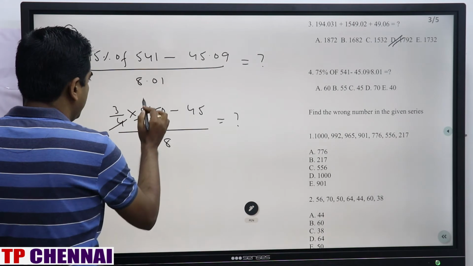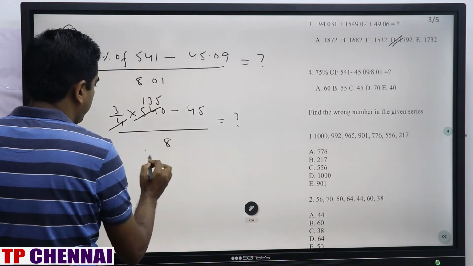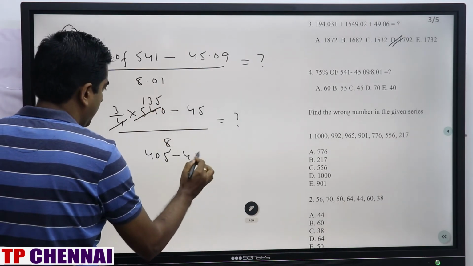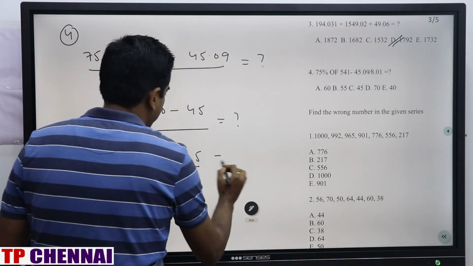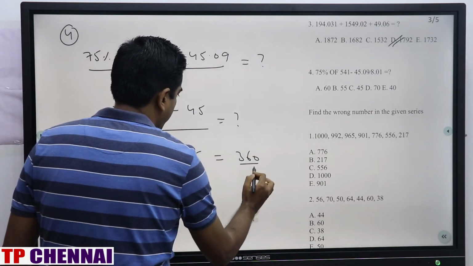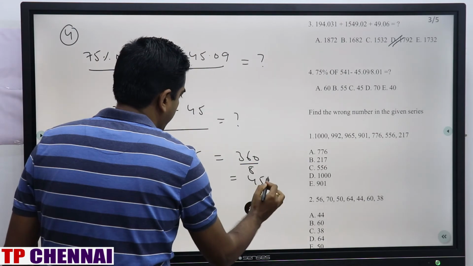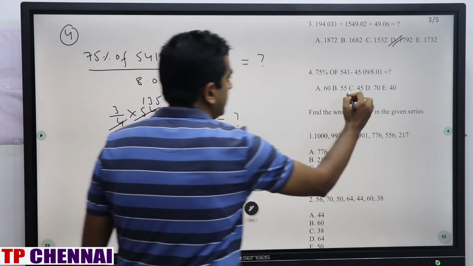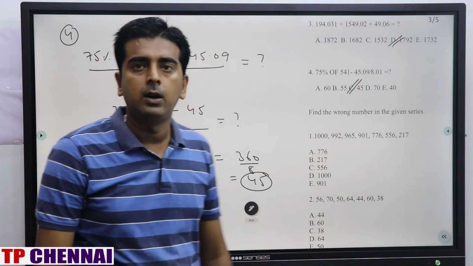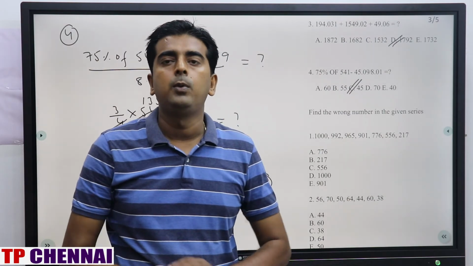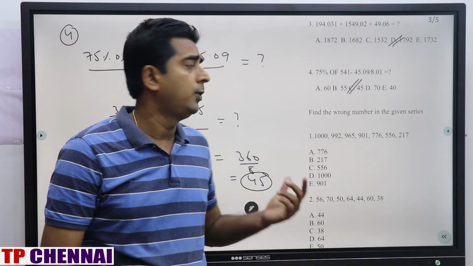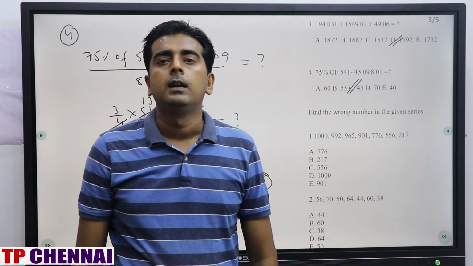This is how much? 135. This is 405 minus 45 by 8. This is 360 by 8. What is the answer? 45, which is nothing but the third option. Clear? So I hope you got the concept of these 4 questions which they have asked in last year's paper.